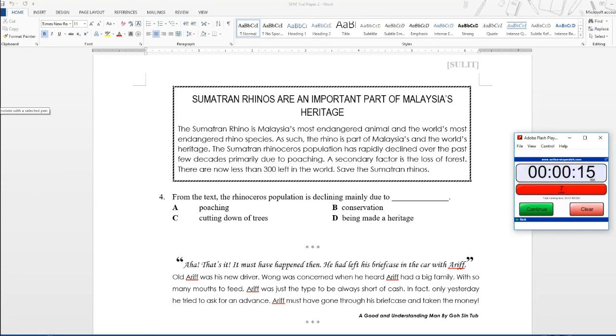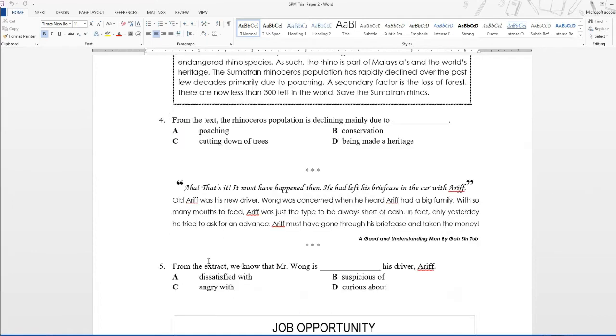Alright, so let's look at the answer. If you answered A, then you are correct. Now, let's look at the text again. Where can you find the answer? So, you can see it here. The Sumatran rhinoceros population has rapidly declined over the past few decades, primarily due to poaching. Okay, so you know the population is going down because of poaching or illegal hunting. Question number 5. From the extract, we know that Mr.